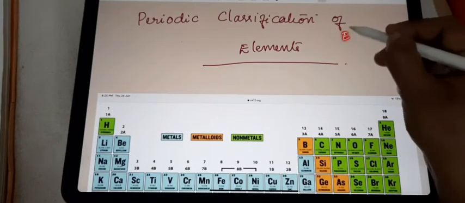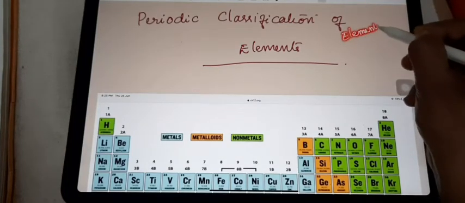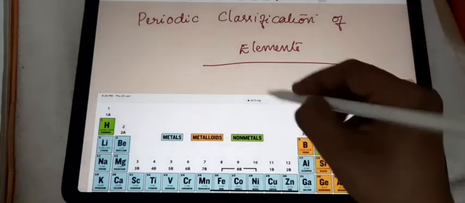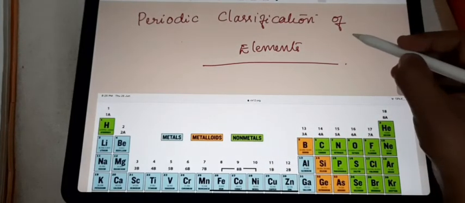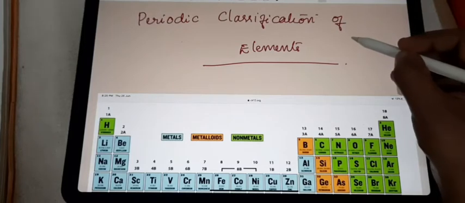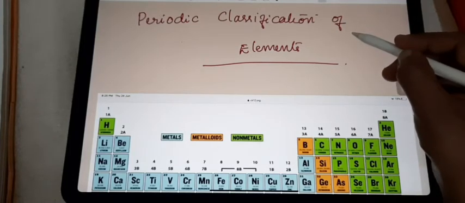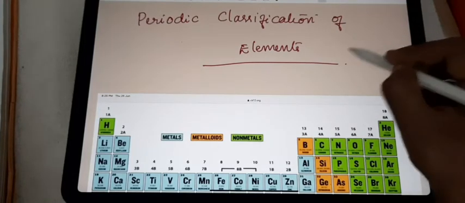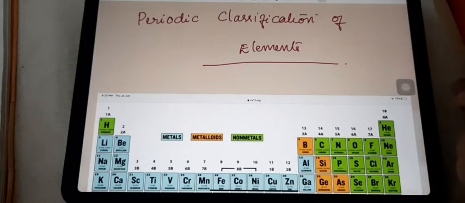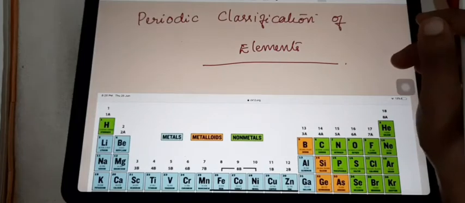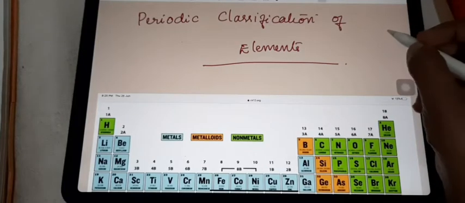Likewise, in the case of elements, the scientists thought about this. In the earlier time, very few elements were known. So they thought about how we need to arrange the elements. One particular way of arrangement was needed for the elements.